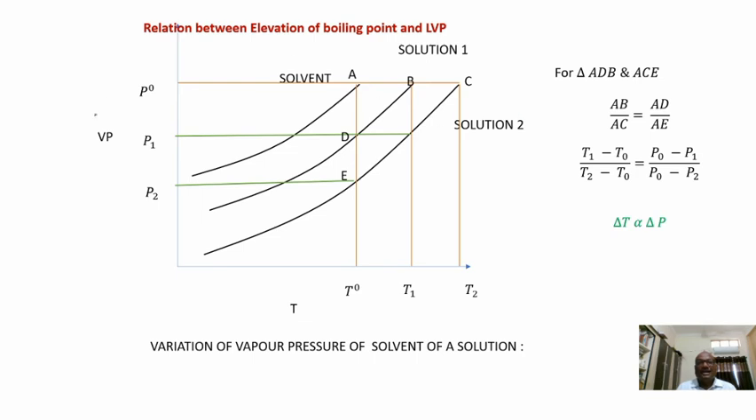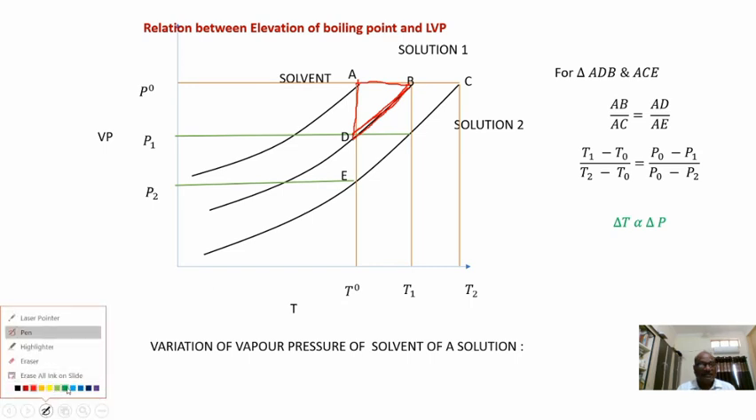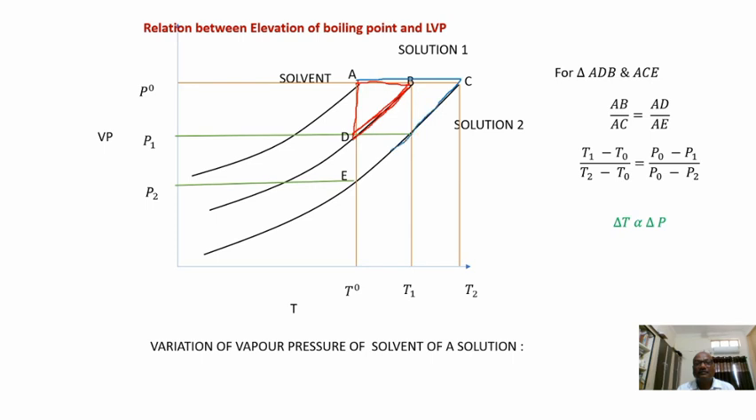Right, so in this diagram, triangle ADB and ACE are similar triangles. A part of the curve is approximately taken as a straight line, you see. That's why this triangle ABD, and the other triangle ACE, these two triangles are similar triangles.